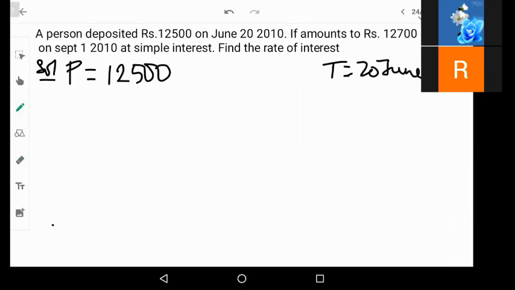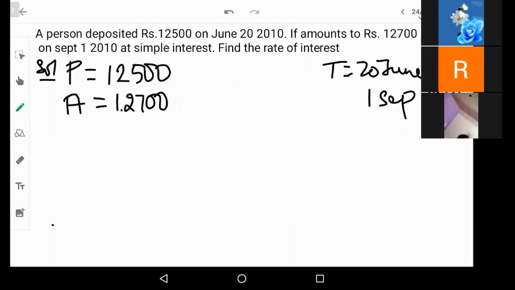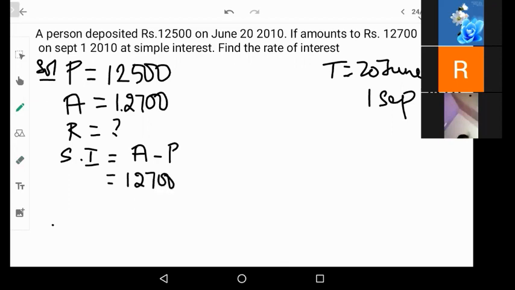And that has grown to 12,700 by 1st September 2010. We don't know what the rate of interest is, but we can find the simple interest by amount minus principal. So what is amount? 12,700 minus 12,500. So interest is 200 rupees. That is the simple interest.